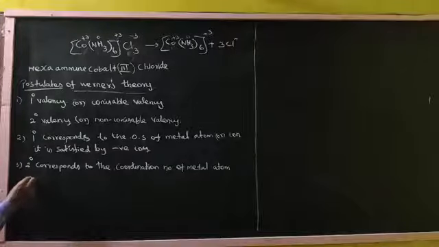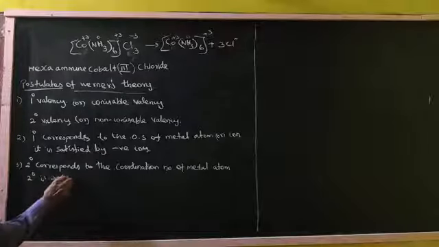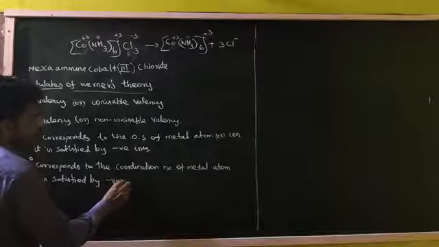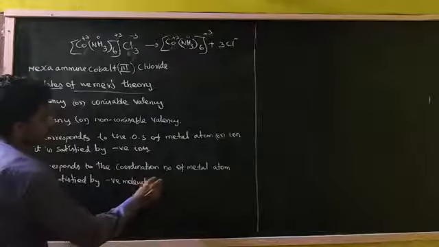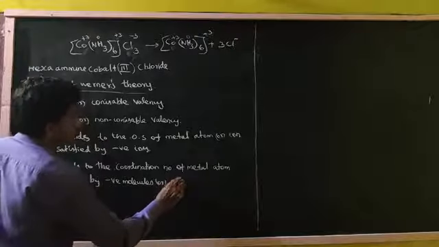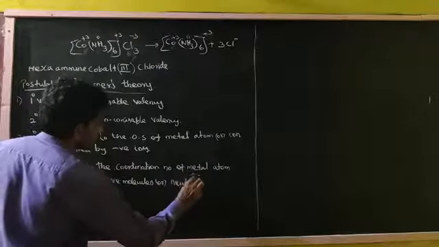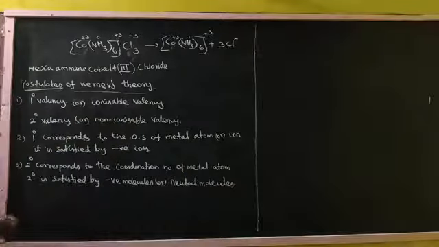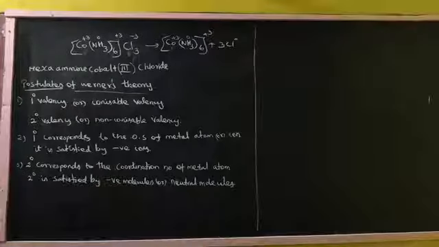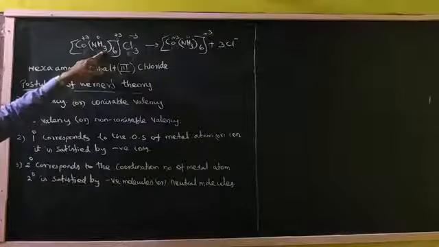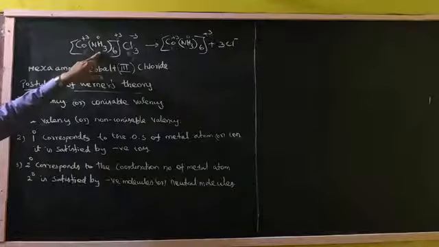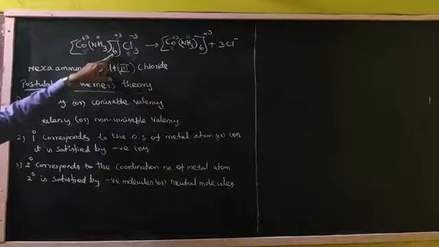The secondary valency is satisfied by negative ions or neutral molecules. Here a neutral molecule is given as an example of a ligand.